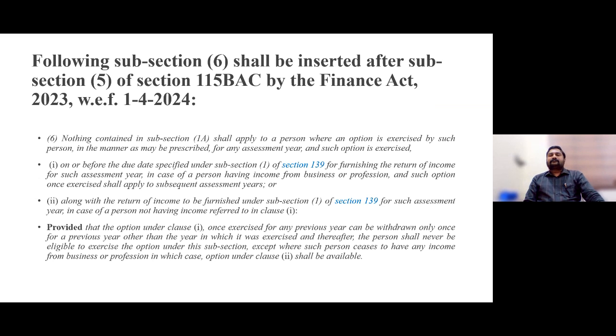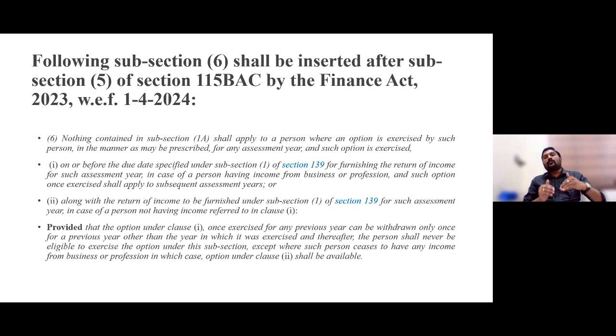First thing. Then if you want to opt out, say once opting for this assessment year, you cannot come back again to this new tax regime. But definitely yes, in next assessment year, you can come back again to this new regime, for which again this form 10-IEA, in order to withdraw this option, you have to file. That also you have to file within this 139(1) time limit.